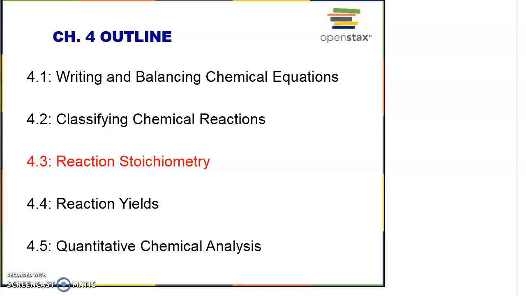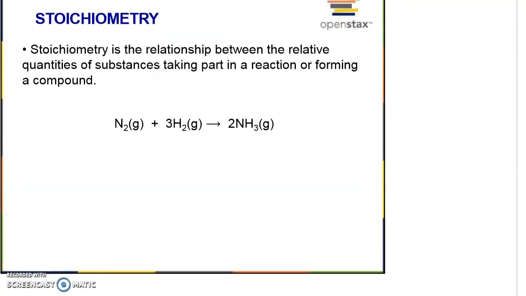In this video, you are going to learn about reaction stoichiometry. What is stoichiometry? Stoichiometry is the relationship between the relative quantities of substances taking part in a reaction or forming a compound. In other words, stoichiometry is about the calculation of how much reactant is needed or how much product will be produced.